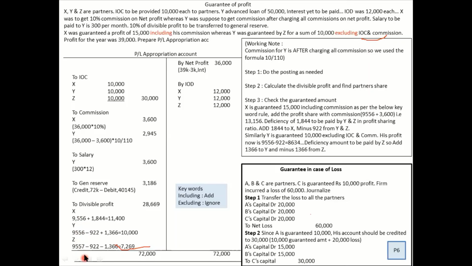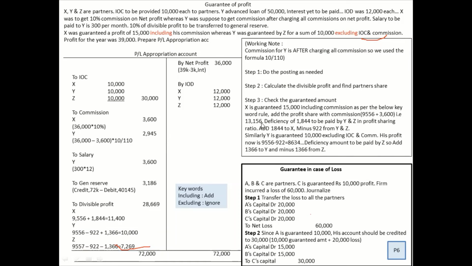Once you divide that, let us understand this important line of guarantee. X is guaranteed 15,000 including commission. So 9556 plus commission of 3,600. What is the amount? You get an amount 13,156 in the extreme right. Third step, look into it.